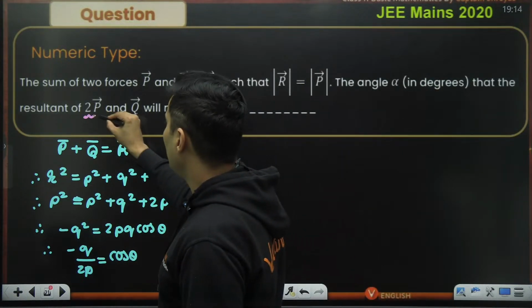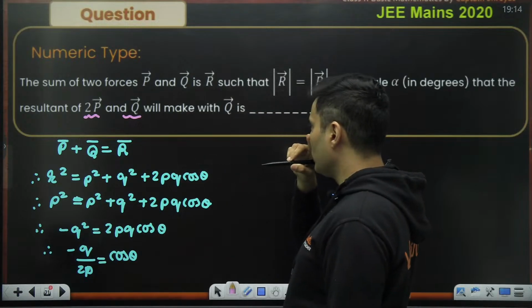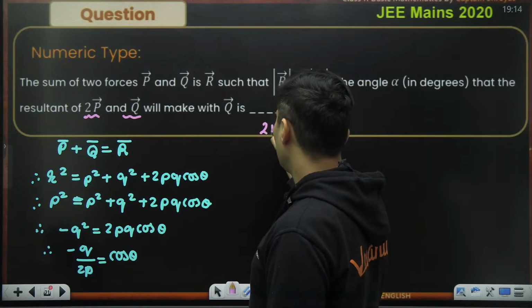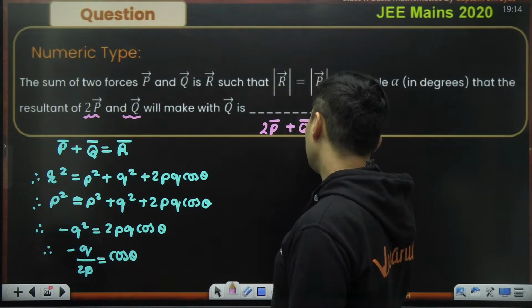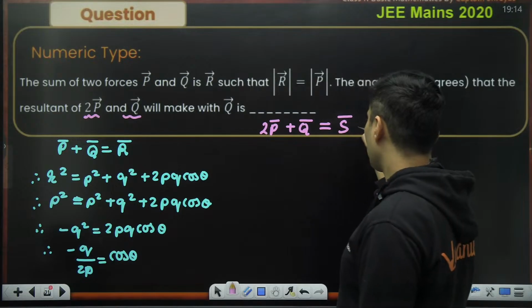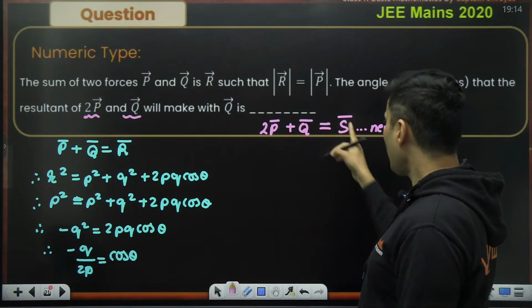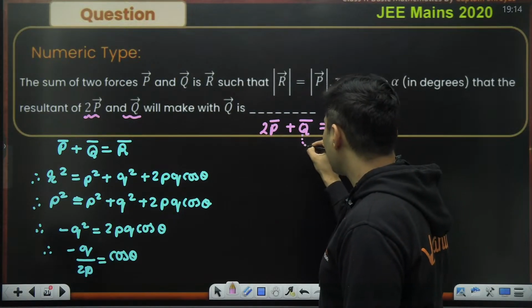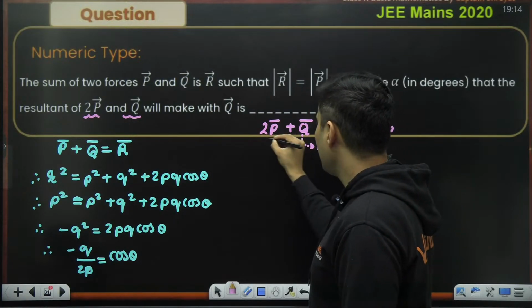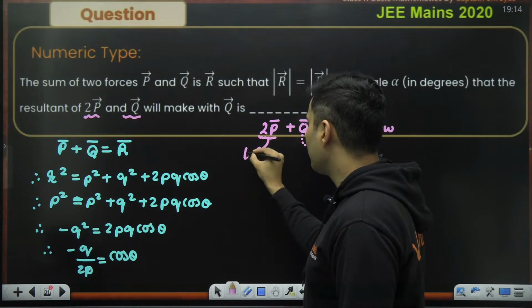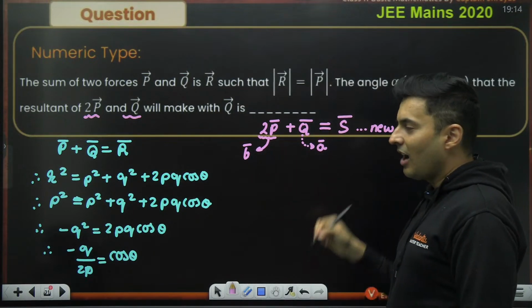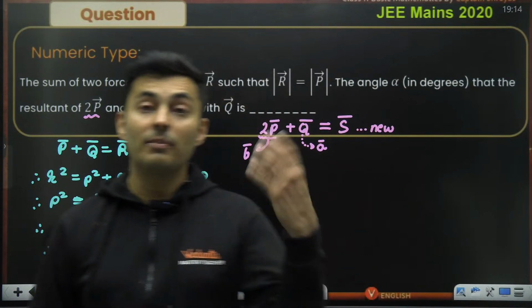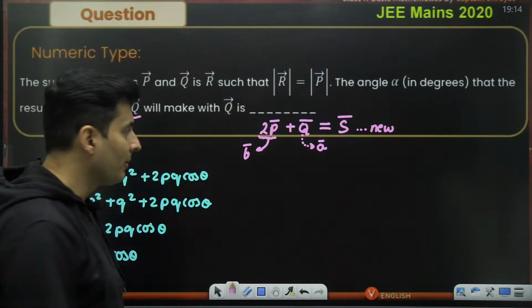Now, the resultant of this and this will make how much angle with Q? The new resultant of 2P bar plus Q bar, let's say I call it S bar. This is the new resultant. So how much angle will this make with Q? Think of this as our vector A, and think of this entire thing as vector B, and I had given you one formula. What is the angle made by the resultant with any of the vectors? It was B sine theta upon A plus B cos theta. Do you remember that formula?